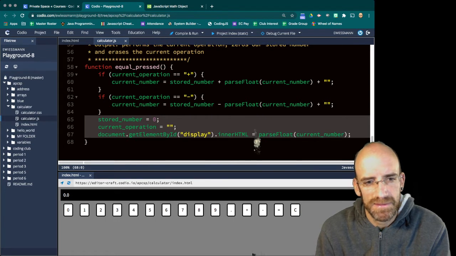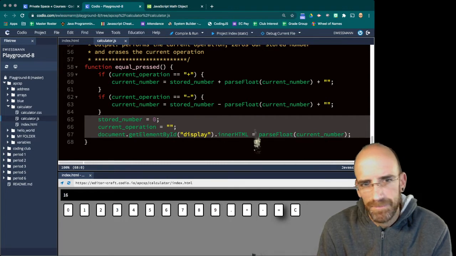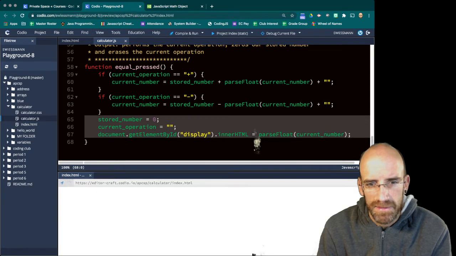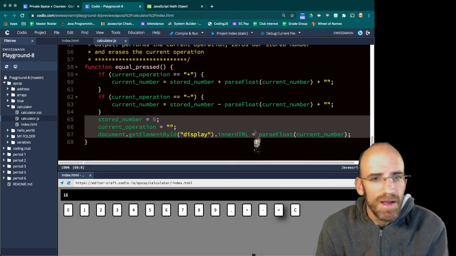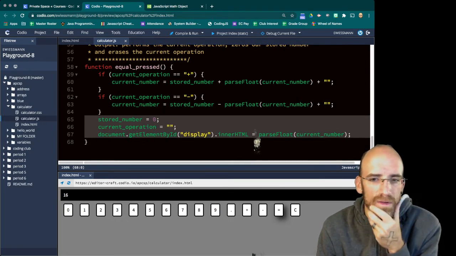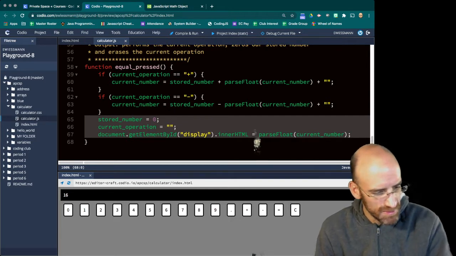Let's just test something. So if I do 7 plus 9 equals, plus equals, okay, no, oh, I don't think I've refreshed it. Let's see if that 7 plus 9 equals, and then if I hit equals again, yeah, it's okay. Although, I think on a regular calculator, when you hit plus a bunch of times, let me test this.